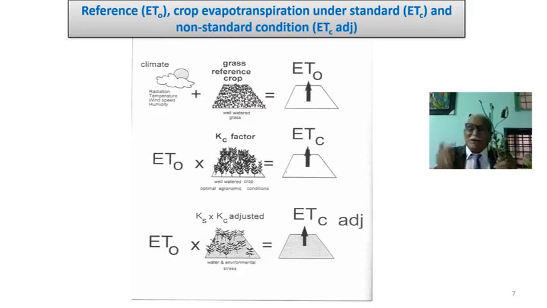So ETO into the crop coefficient factor. Once again, the crop coefficient varies during the vegetative stage, the reproductive stage, and the maturity stage. This we will discuss in the next class. ETO into Ks into Kc adjusted is called ETC adjusted. This is what I wanted to discuss with you as the concept before we go to the different methods: the Penman method, Monteith method, Penman-Monteith method, which I used during my MS, the Bowen's ratio, and the Papadakis method. As we advance through the classes, we will learn all these things. I assure you that we will discuss them all.